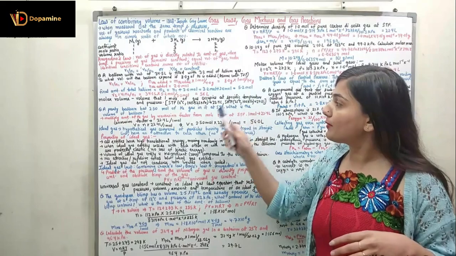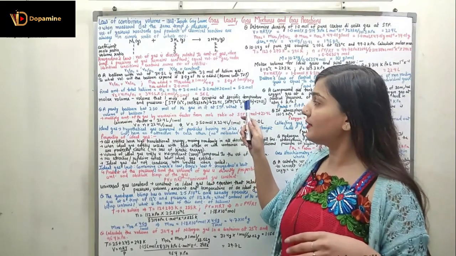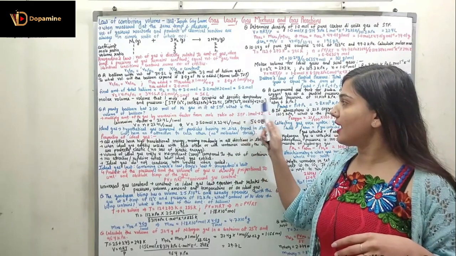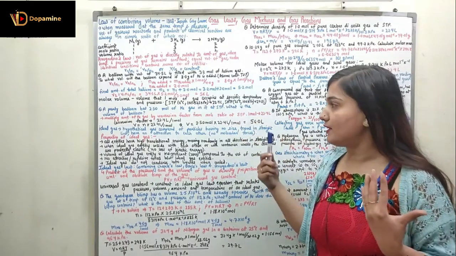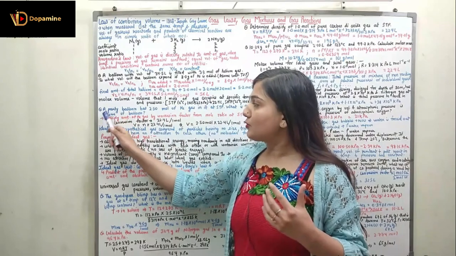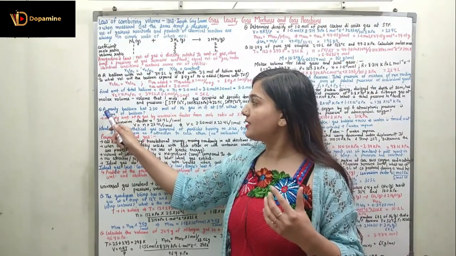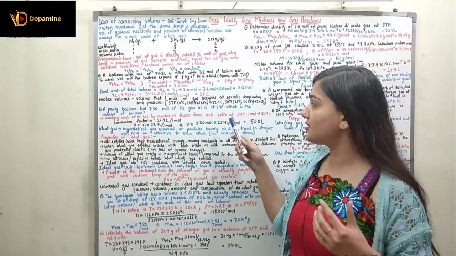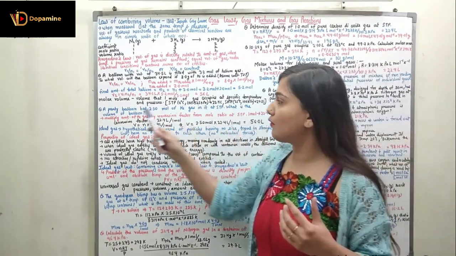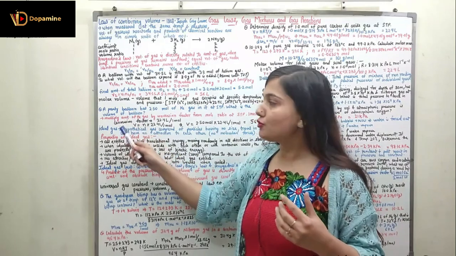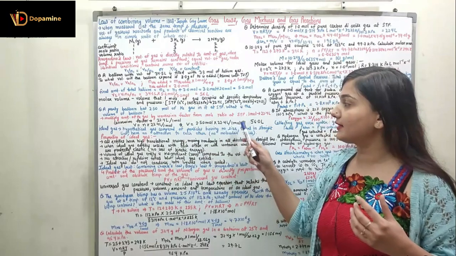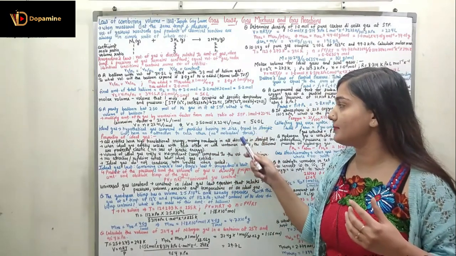Whatever the gas is, we have to consider the temperature and pressure condition as 25 and 100 respectively. So now coming to the question based upon it. The question states: a party balloon has 2.5 mole of helium gas in it. At STP, what is the volume of the balloon? So what I'm going to do is multiply the amount of helium gas by the conversion factor from the mole ratio at STP.